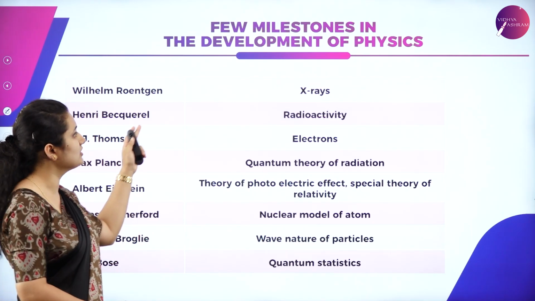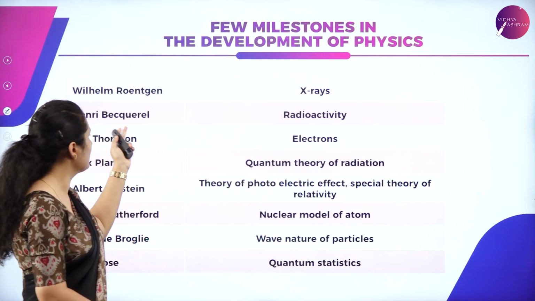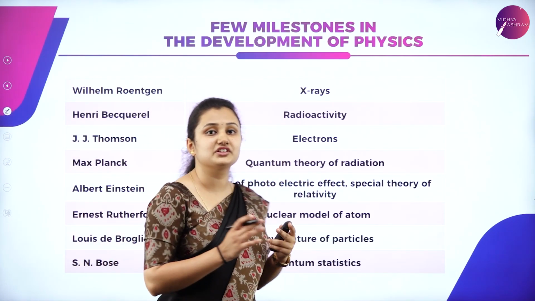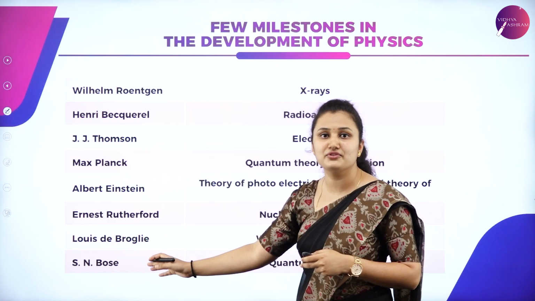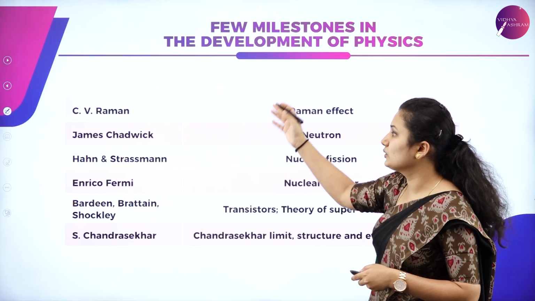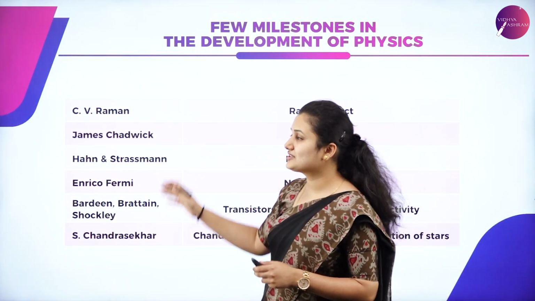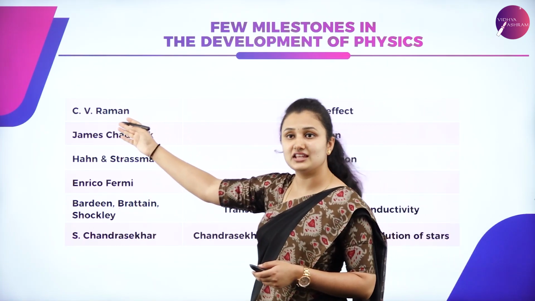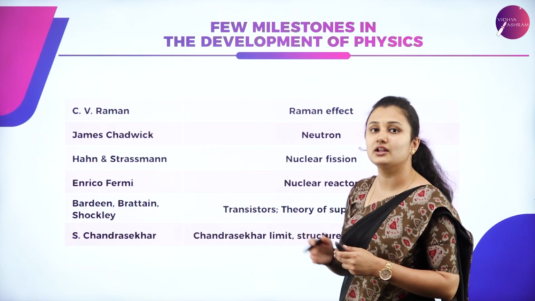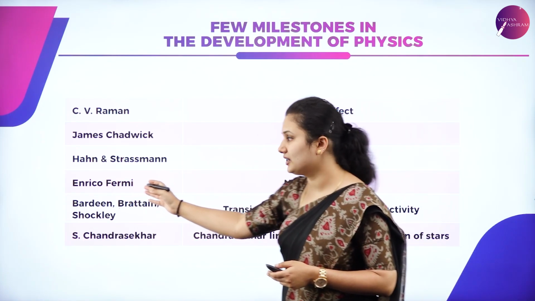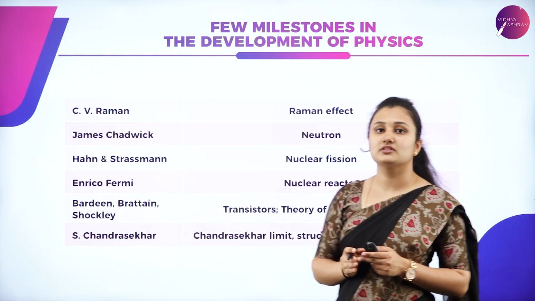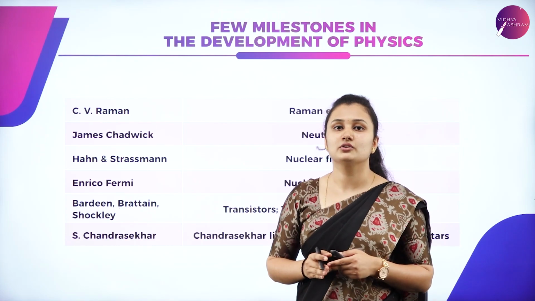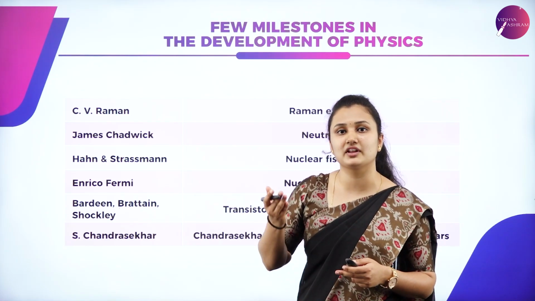Here you can see Röntgen gave X-rays, Becquerel gave radioactivity, J.J. Thomson gave the theory of electrons. Similarly, there are many physicists who have contributed towards science. You can go through these slides. Here are a few scientists who have contributed to the development of physics. For example, C.V. Raman, who came up with the Raman effect. Similarly, you can see Enrico Fermi, who came up with the nuclear reactor, which has helped in the development of physics. So these are a few scientists who have contributed in uplifting physics.